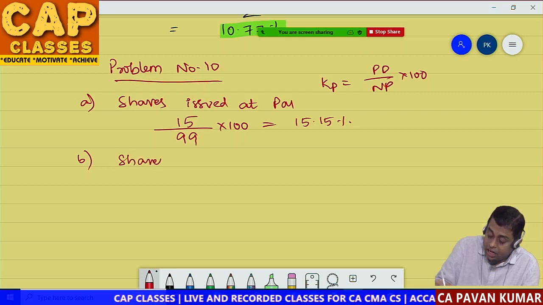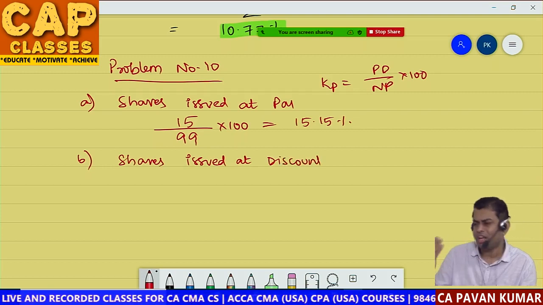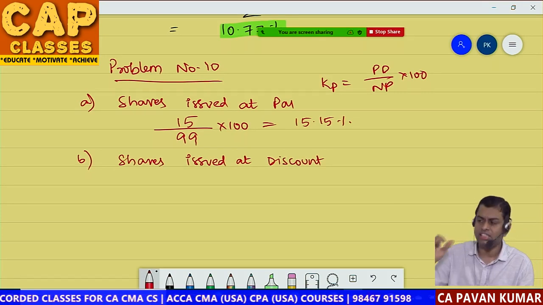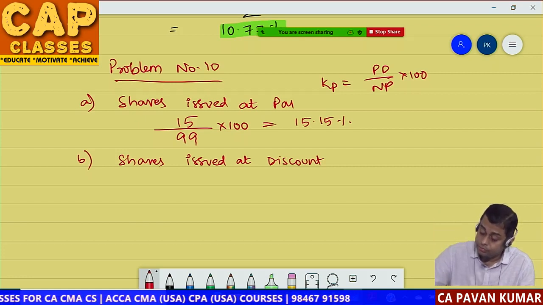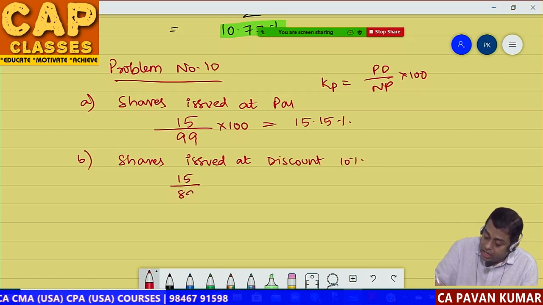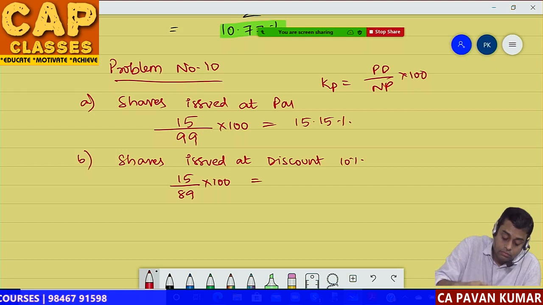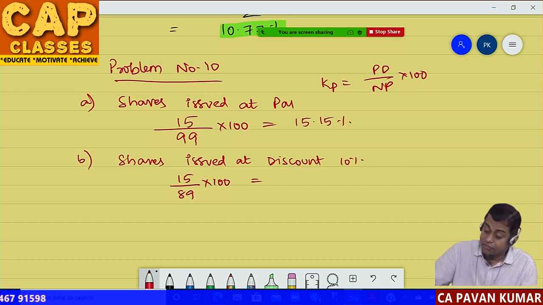B. Shares issued at discount. Or you can write premium also first. Whatever the sequence in the question, follow that. Discount 10%. So then it will be 15 divided by 89 into 100. 16.85%.